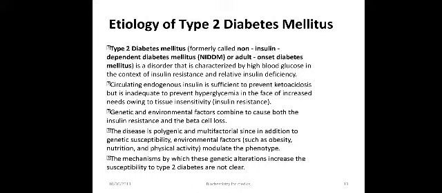Genetic and environmental factors combine to cause both the insulin resistance and the beta cell loss. The disease is polygenic and multifactorial since, in addition to genetic susceptibility, environmental factors such as obesity, nutrition and physical activity modulate the phenotype. The mechanisms by which these genetic alterations increase the susceptibility to type 2 diabetes are not clear.